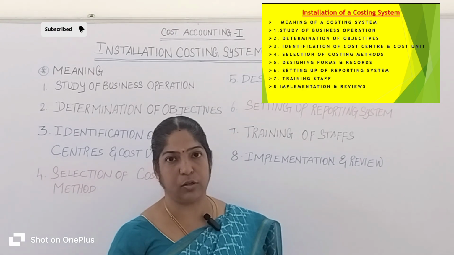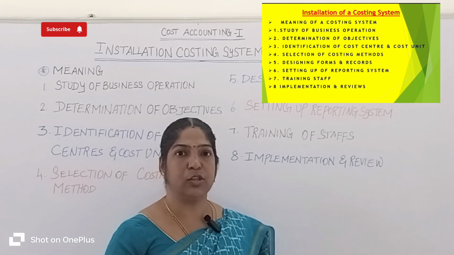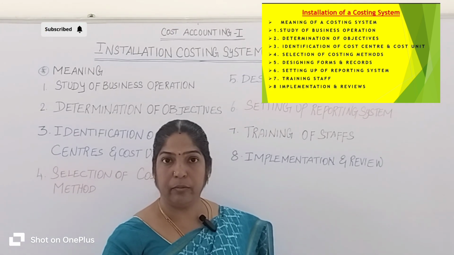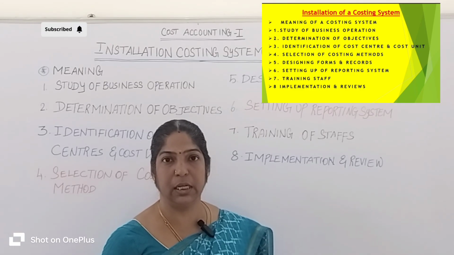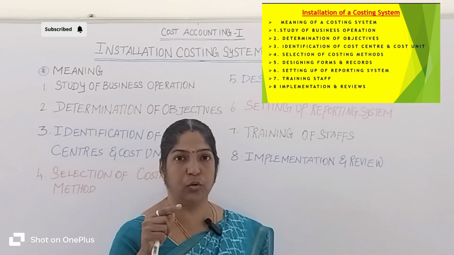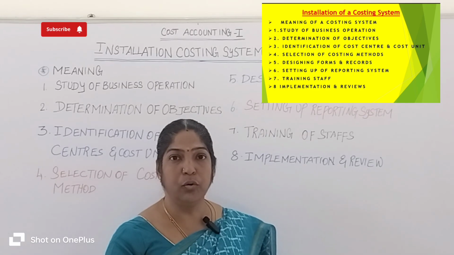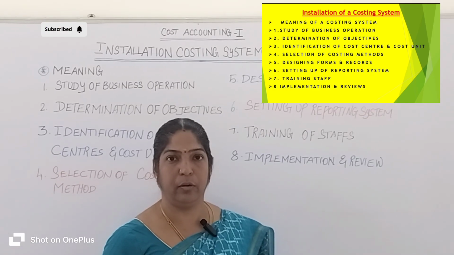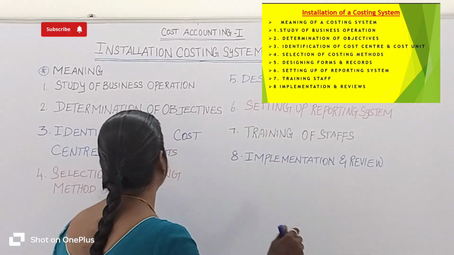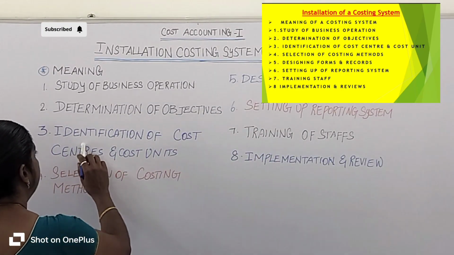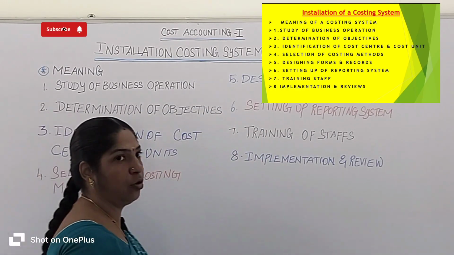For example, a restaurant owner asks why food prices and food costs increase. So the owner needs to know and reduce the cost of the food and reduce the wastages.